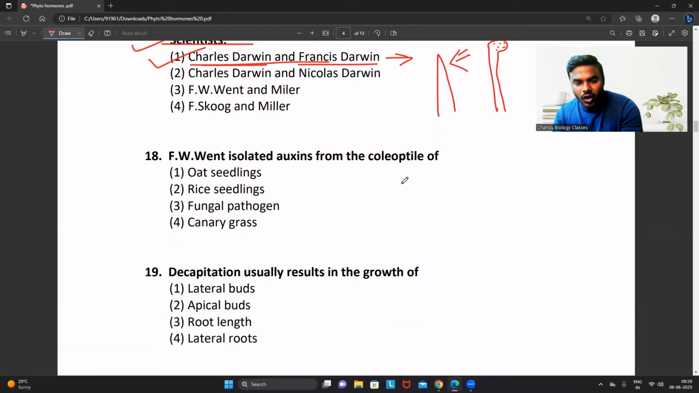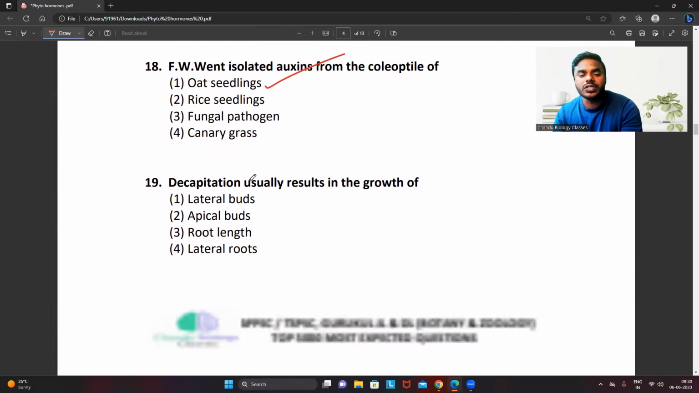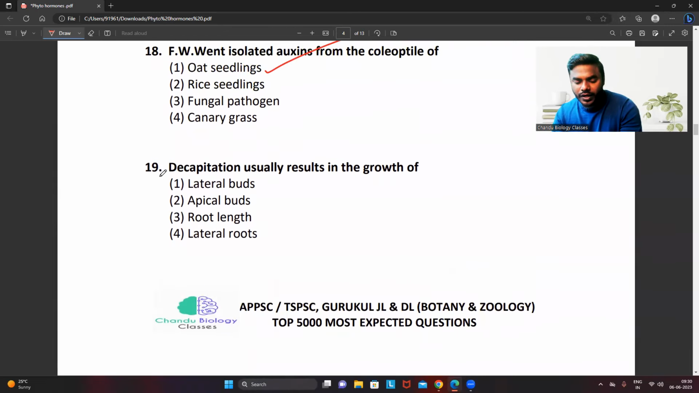F. W. Went isolated auxins from the coleoptile of the same Avena coleoptile, which is the oat seedlings. Very important one. Look into the picture.